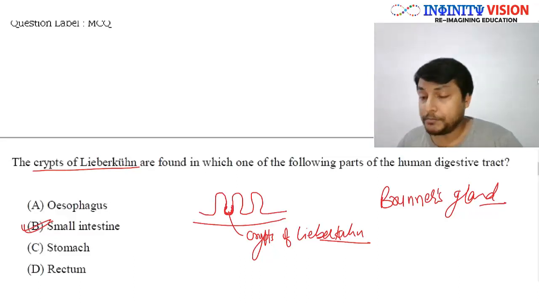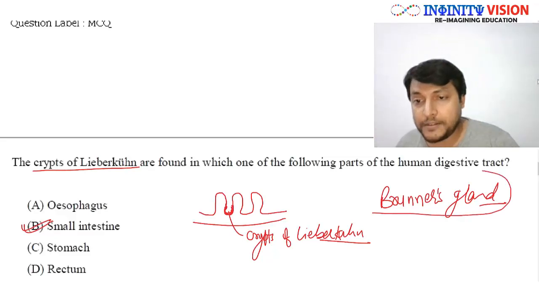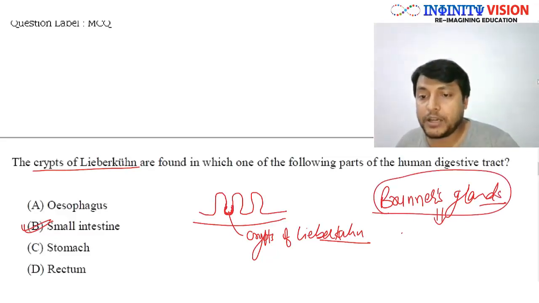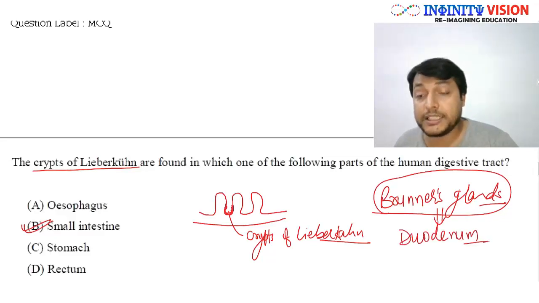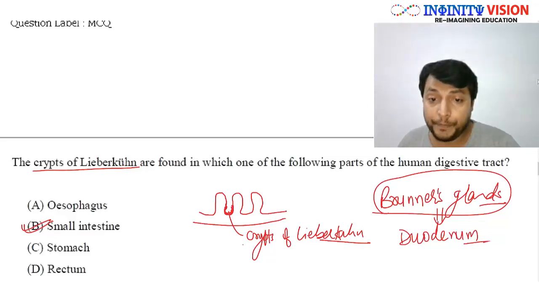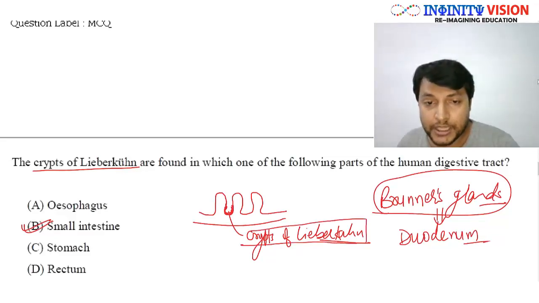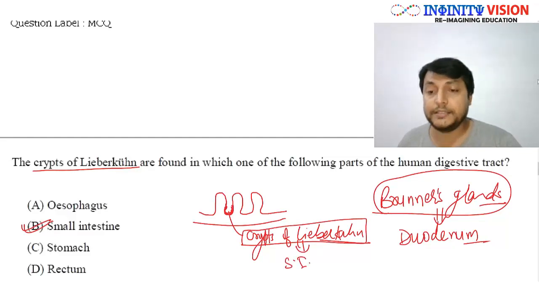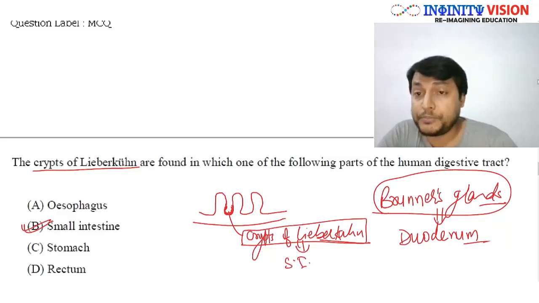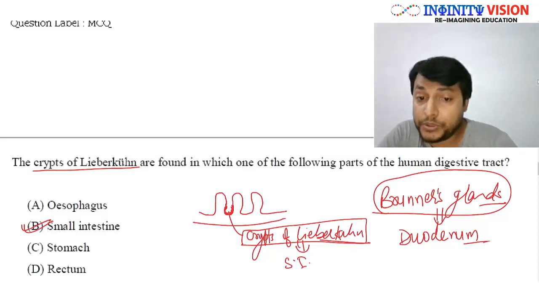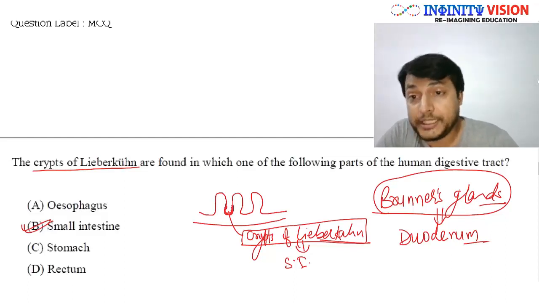Out of that, Brunner's glands are only found in the duodenum part of the small intestine. However, the crypts of Lieberkühn are found all across the small intestine. So crypts of Lieberkühn are found throughout the small intestine, while Brunner's glands are only found in duodenum.